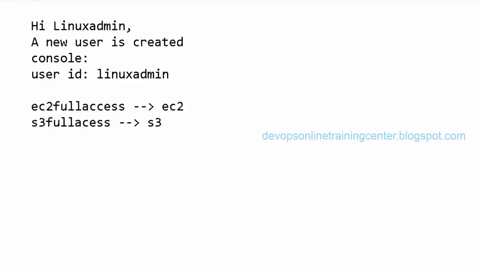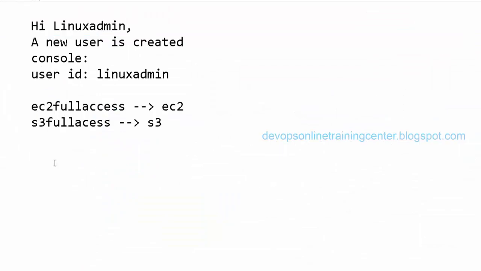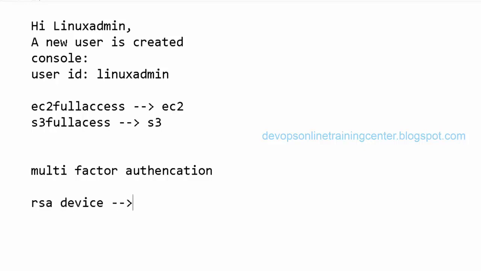Now, if I'm going to create a user with a password, does the user still have to do the same thing, or is the two-way authentication restricted to EC2? That is called multi-factor authentication. Yes, even if you have the password, we can make the user use two-way authentication, something like an RSA device. So we need to attach that device to this.